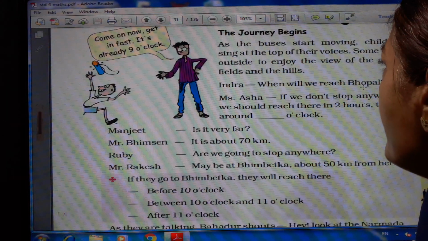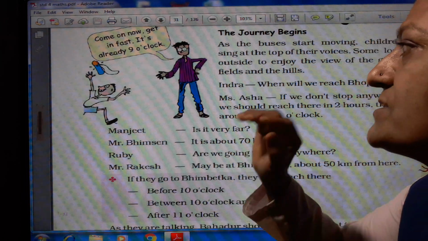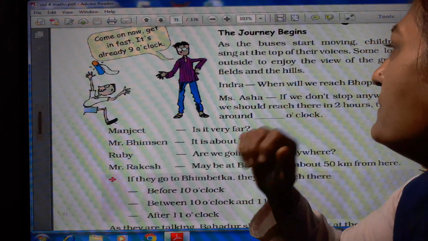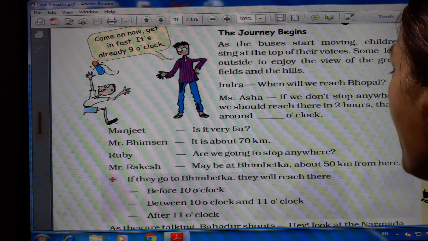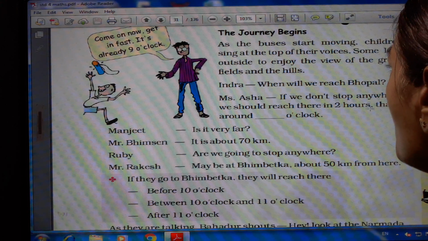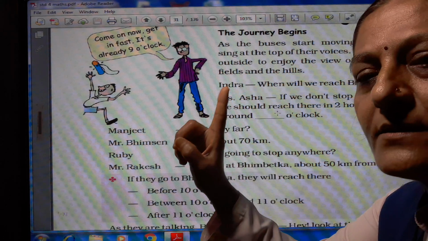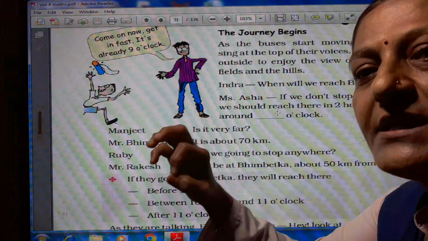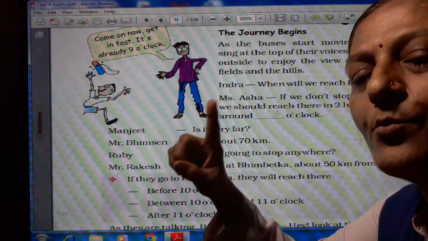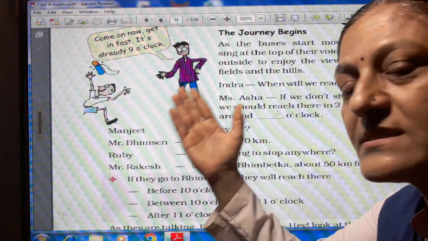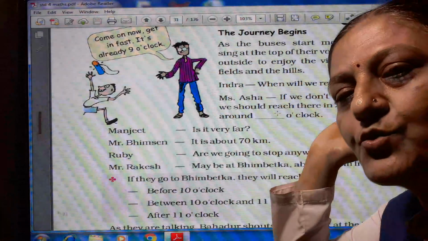Indra says, "When will we reach Bhopal?" Indra is one child's name. The child asked the teacher when we will reach Bhopal. Mrs. Asa says, "If we don't stop anywhere, we should reach there in 2 hours. That is around 11 o'clock." They started their trip at 9 o'clock. It is 70 kilometers from Hoshangabad to Bhopal, because this trip started from Hoshangabad and is going to Bhopal.